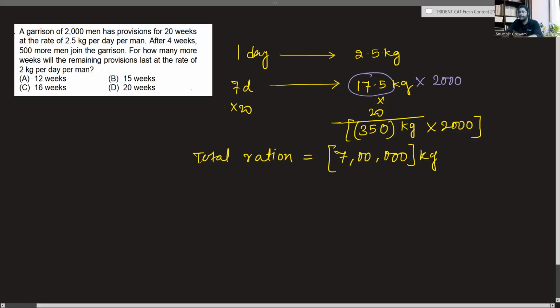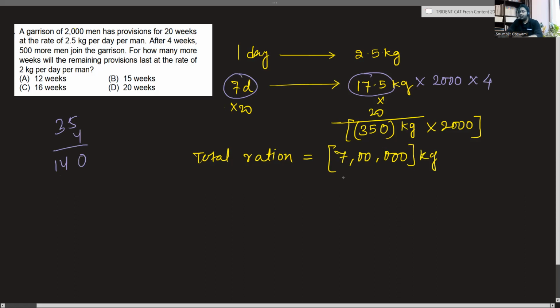Now this was for 7 days. I need it for 4 weeks, which is 28 days. So all I need to do is just multiply by 4 there. So this is 35 into 4. Let's do that. 4 5s are 20, 2, 12, and 2, 14, 1, 4, 0.